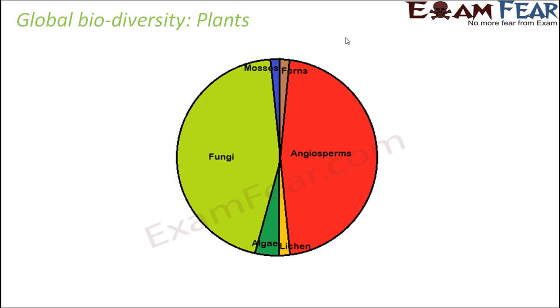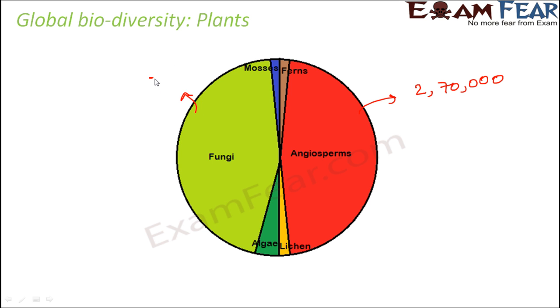So let's look at the numbers here also. So you'll be surprised to know that the numbers for angiosperms is around 2,70,000. So you have 2,70,000 species of angiosperms, or the flowering plants. Now flowering plants in a way also is very good for a very productive ecosystem, because the flowering plants have a very strong vascular system. So they have vascular tissues which help in conduction of water and minerals, and in a way they enrich the productivity of the ecosystem. So it's good that we have so many species of the flowering plants.